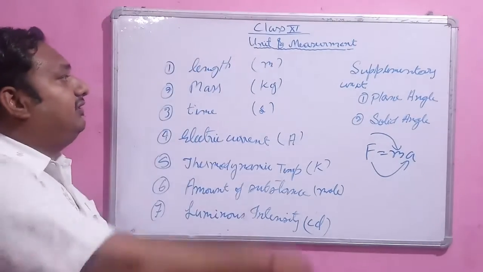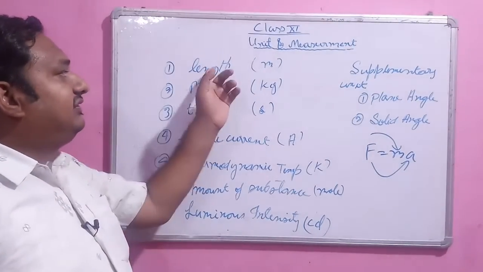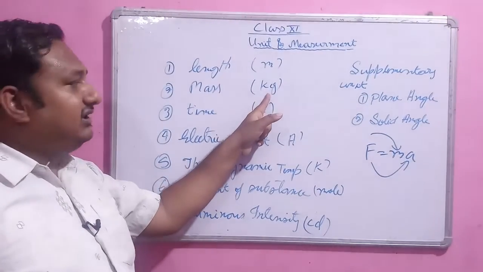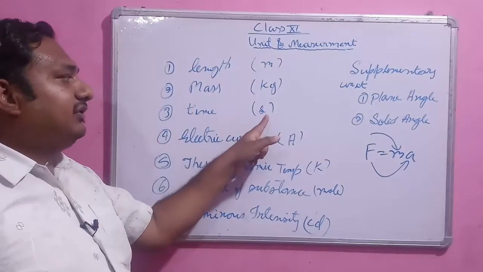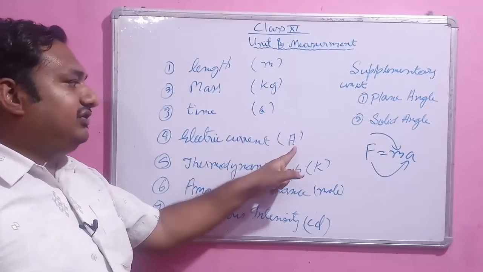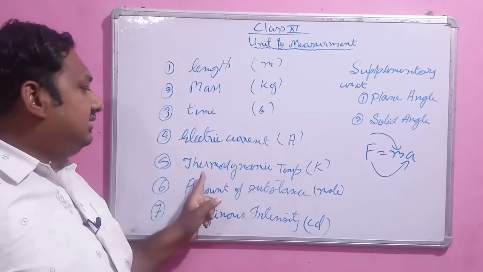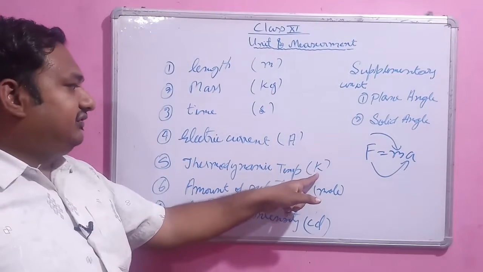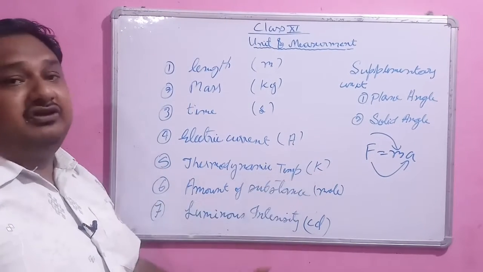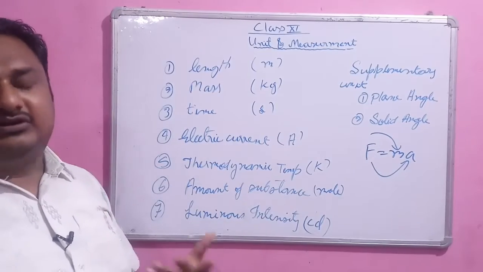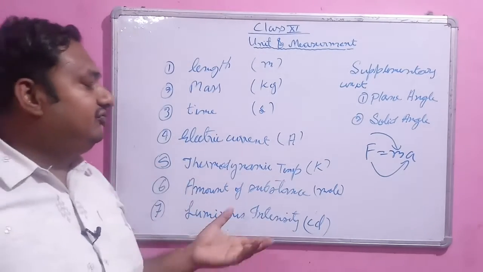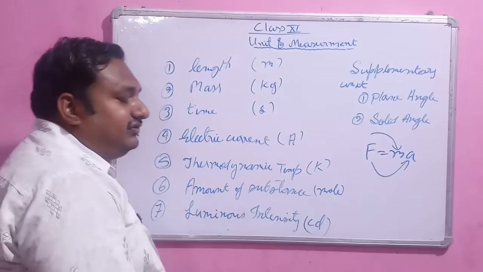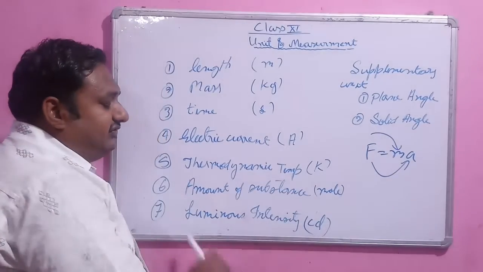So these are the 7 fundamental units in which length is measured in meter, represented by the symbol m. Mass is measured in kilogram, represented by the symbol kg. Time is measured in seconds, represented by the symbol s. Electric current is measured in ampere, represented by the symbol A. Thermodynamic temperature is represented by the symbol K, measured in Kelvin. We usually measure temperature in degrees Celsius, but in the SI system we measure thermodynamic temperature in Kelvin. Now, amount of substance is measured in mole,